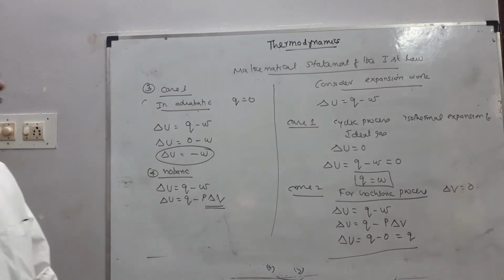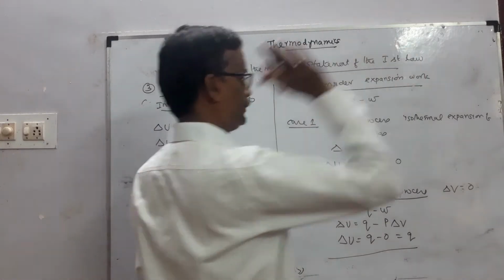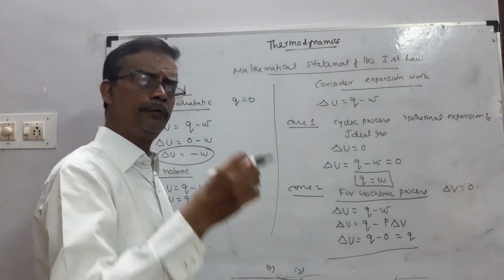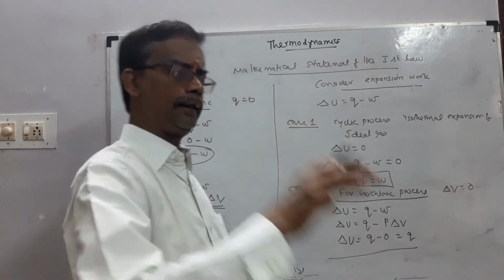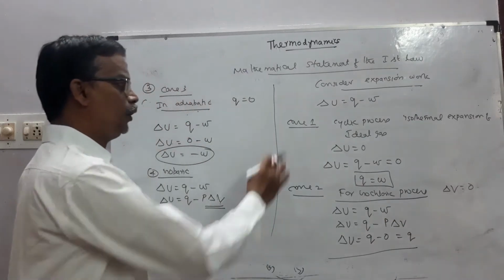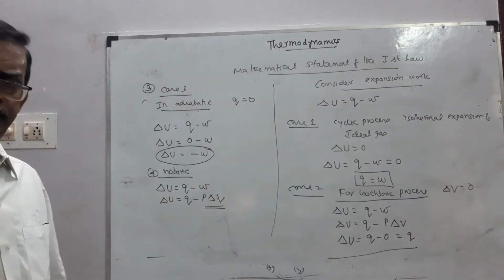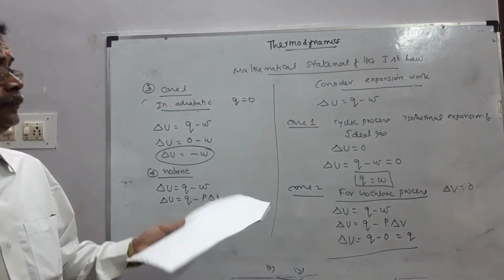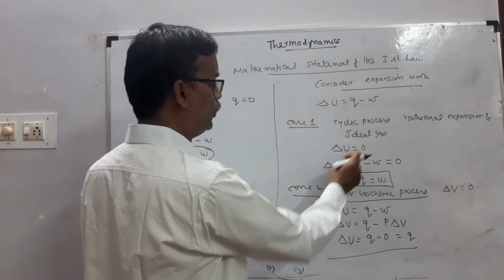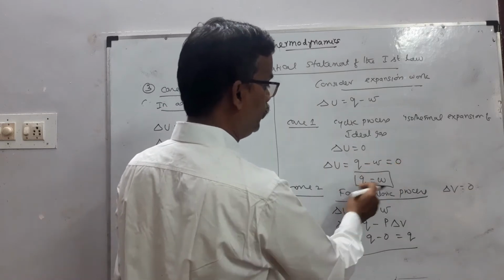Mathematical statement of first law, consider expansion work. In expansion work, delta U equal to Q minus W, where Q is heat absorbed by the system and W is work done by the system. First case, cyclic process involving isothermal expansion of ideal gas. The change in the internal energy is zero. So Q minus W equal to 0, Q equal to W.